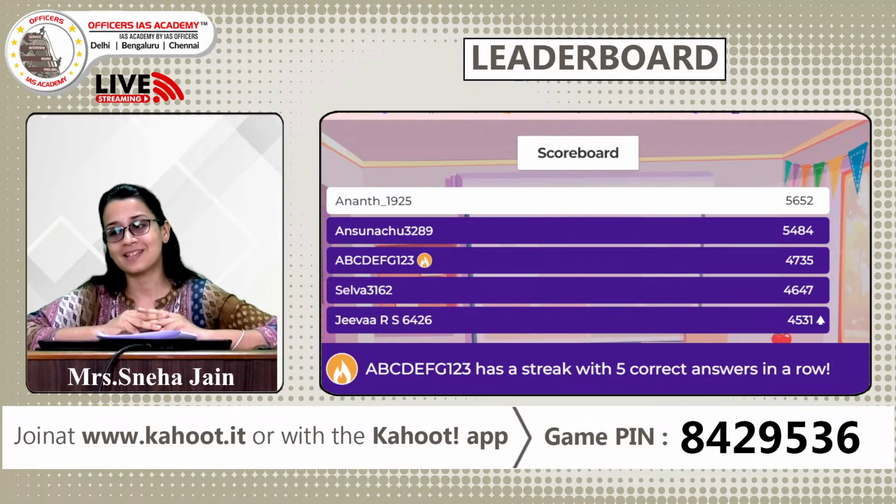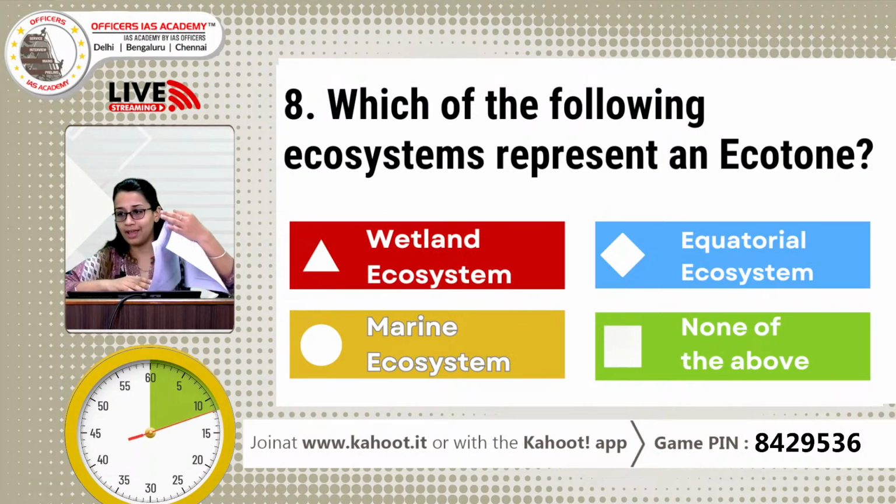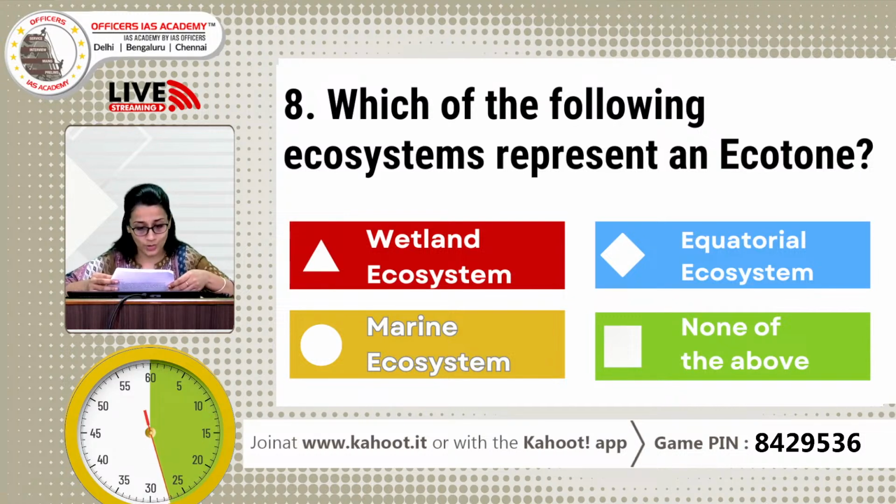So here's presenting you question number 8 from environment. Which of the following ecosystems represent an ecotone? Your options are A, wetland ecosystem, B, equatorial ecosystem, C, marine ecosystem, D, none of the above. You have 15 seconds. Which of the following ecosystems represent an ecotone? So what's an ecotone? If you are able to crack that, then I think there's the answer.